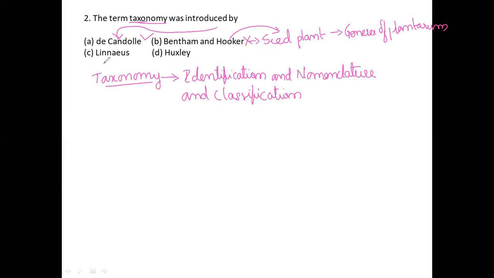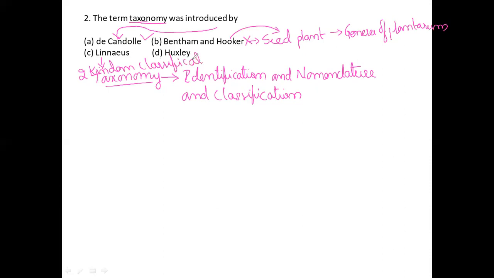Next, Linnaeus. Charles Linnaeus gave the two kingdom classification, as we all know.